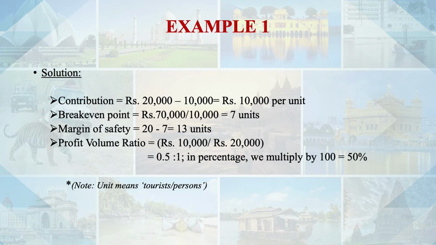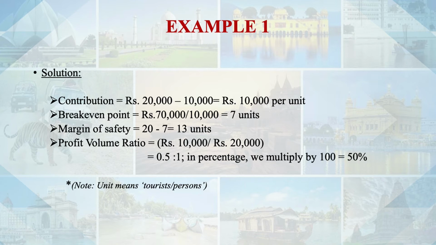And if we take 20 tourists in a group, then the margin of safety will be 20 minus 7. 7 is the break-even point. 13 units. 13 tourists extra he is taking. So after 7, what he can do, he can reduce the price even to 18,000. He should cover variable cost, because that will increase as the number of tourists increases. If we reduce the price and if we get more tourists in that group, his revenue will increase, his profit will increase. And this is the whole concept that we are trying to understand with the help of break-even point.